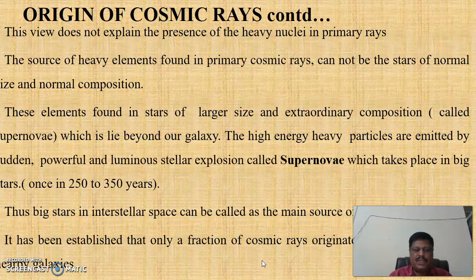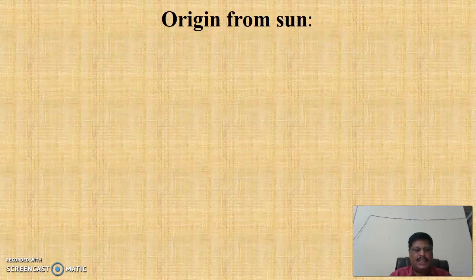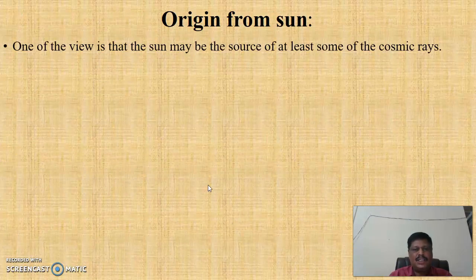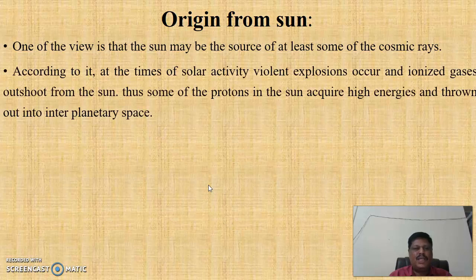It has been established that only a fraction of cosmic rays originated from the Milky Way and nearby galaxies. So cosmic rays can also originate from the sun. According to it, at the times of solar activity, violent explosions occur and ionized gases shoot out from the sun. Thus, some of the protons in the sun acquire high energies and are thrown into